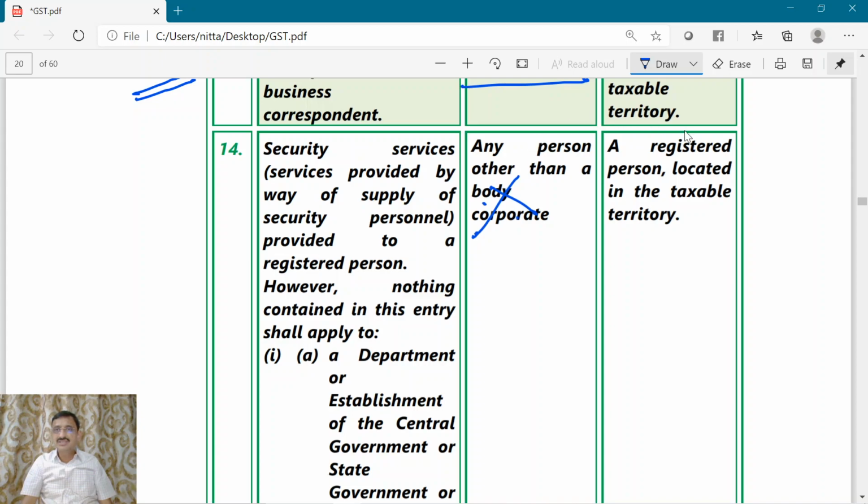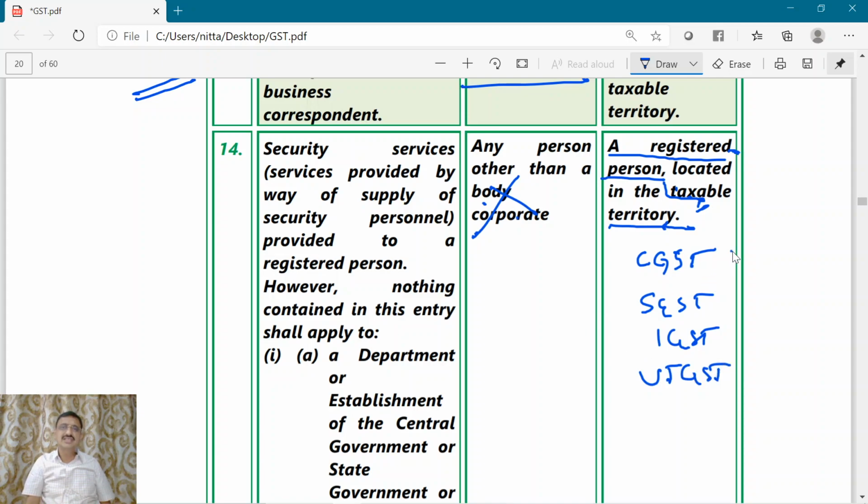To whom are the services provided? The services are provided to a registered person. Of course, taxable territory is common for all the cases. So any person is providing the service to a registered person. Registered person means he may be registered under the CGST Act or SGST Act or IGST Act or UTGST Act.